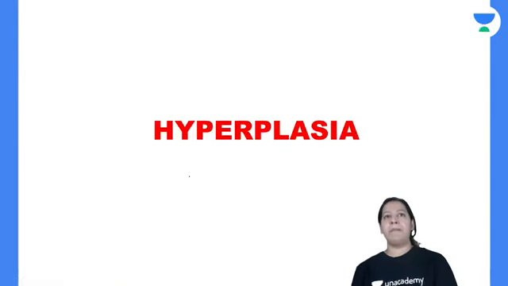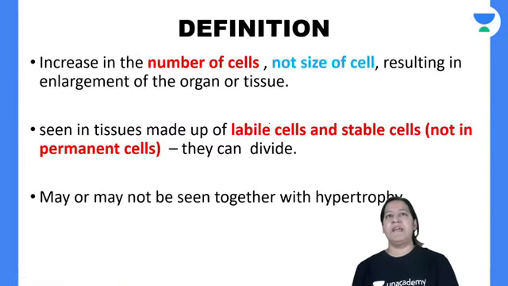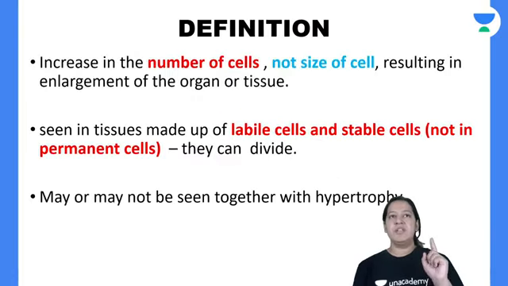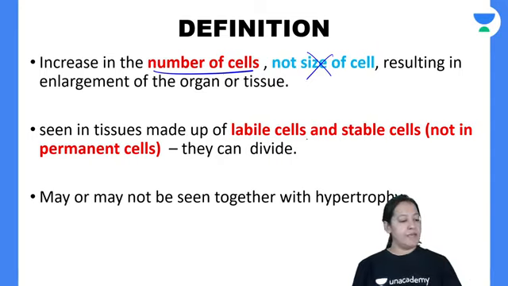So I'm starting with hyperplasia. As I have told you, plasia means number. So the definition is increase in number of the cell, but not the size of the cell. I have told you there are 3 types of cells, na? Labile cells, stable cells and permanent cells.